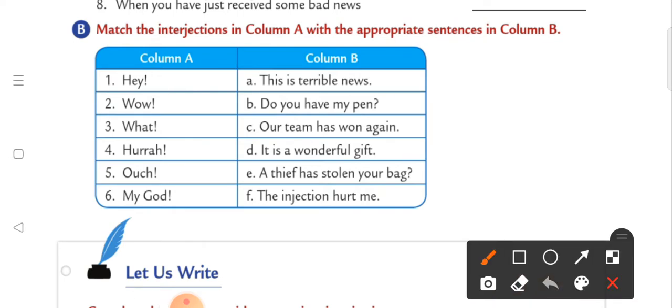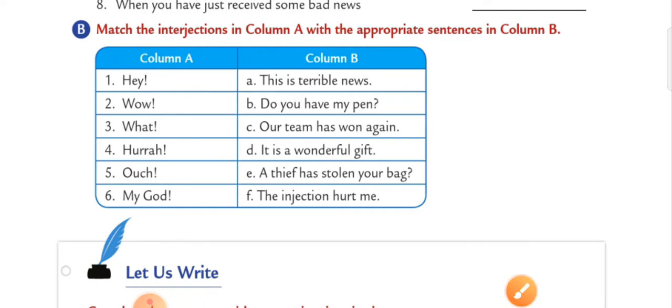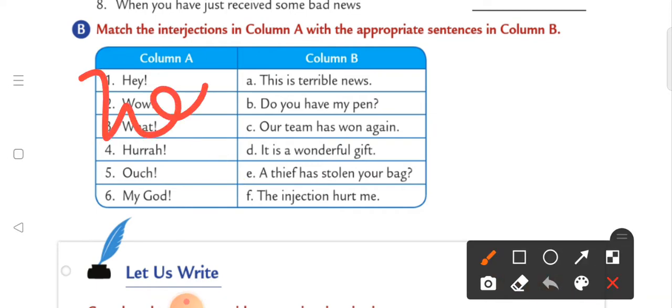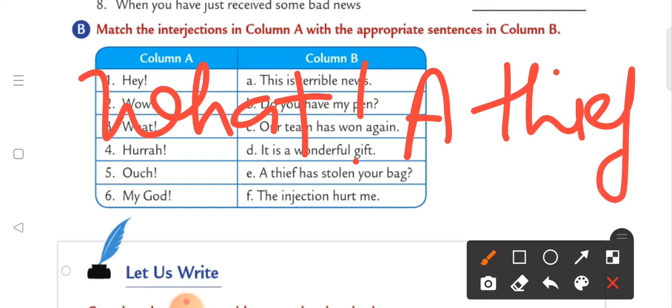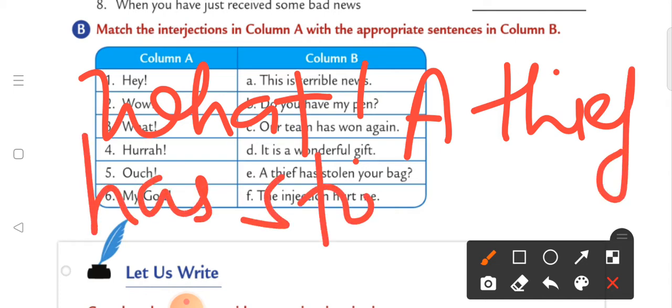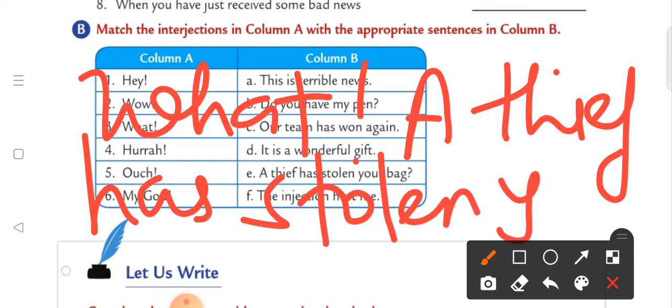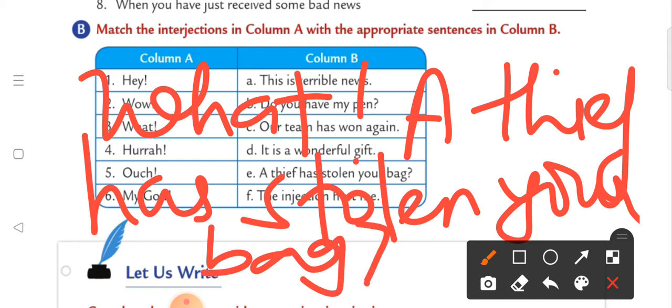Here we can go with E, that is a thief has stolen your bag. What? A thief has stolen your bag? We can say like that, right? ठीक है, and then question mark.